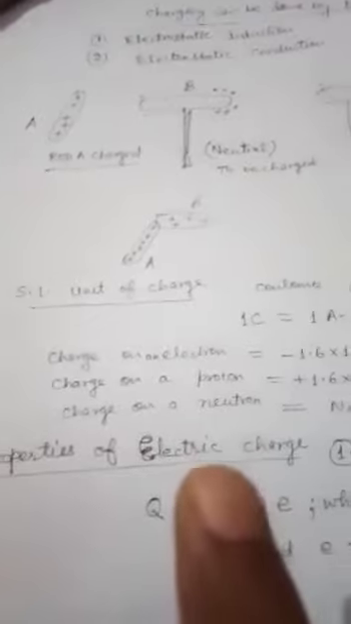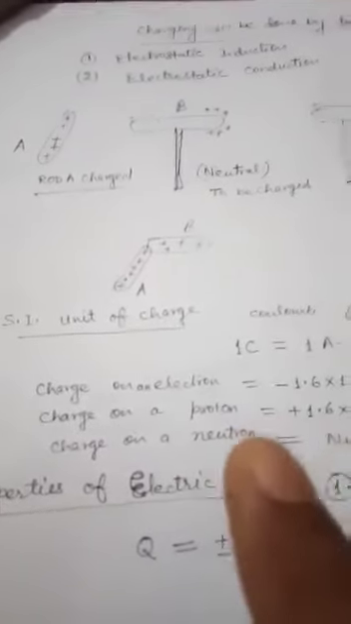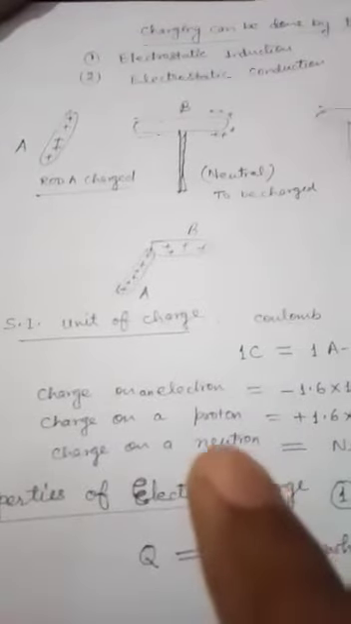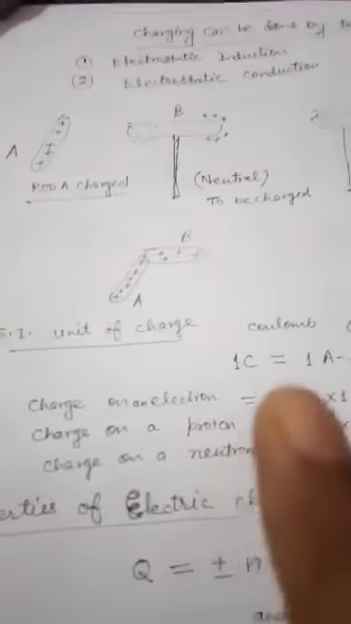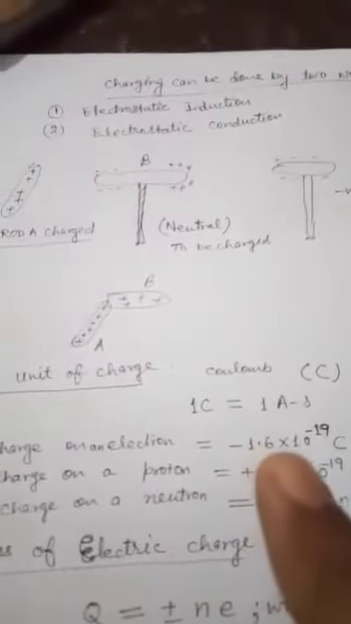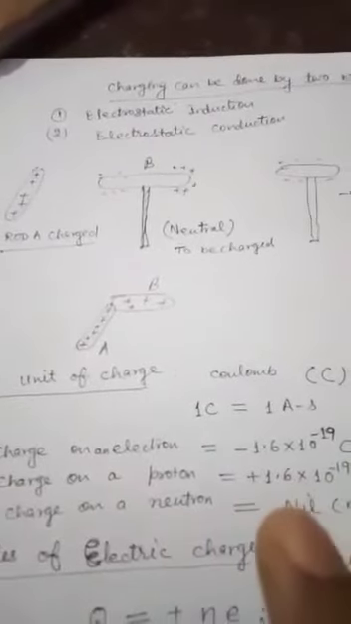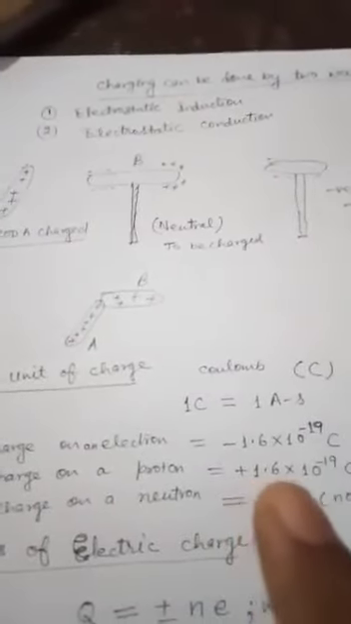Now we give the numerical values of charges on some of the basic constituents of an atom, that is, electron, proton and neutron. An electron has the smallest possible charge, which is 1.6 × 10^-19 coulomb. A proton has the same magnitude but positive, 1.6 × 10^-19 coulomb. And the neutron has no charge.